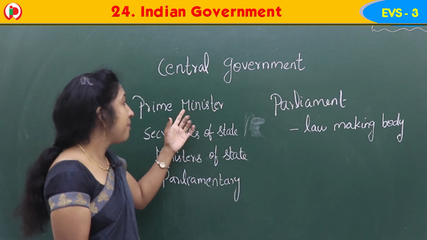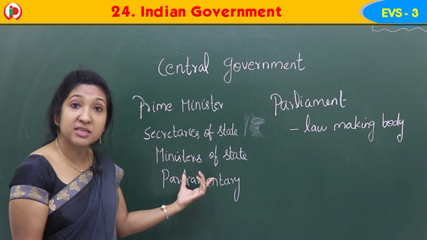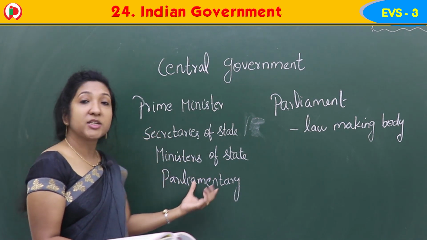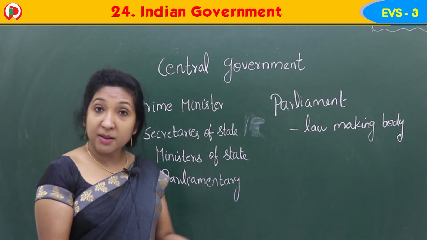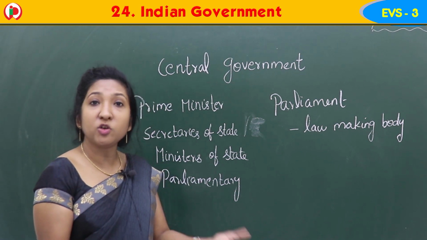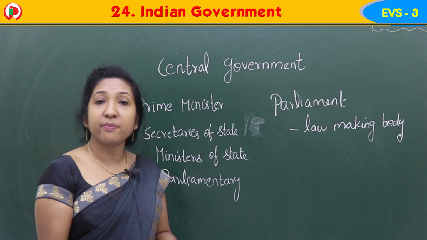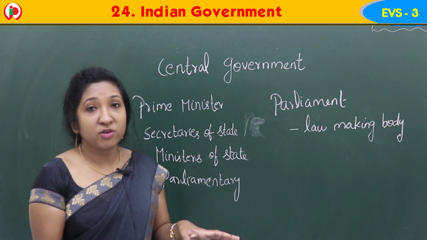It includes the Prime Minister, secretaries of state, ministers of state, then parliamentary under secretaries. Parliament is nothing but a law-making body that helps the government to be more responsible.